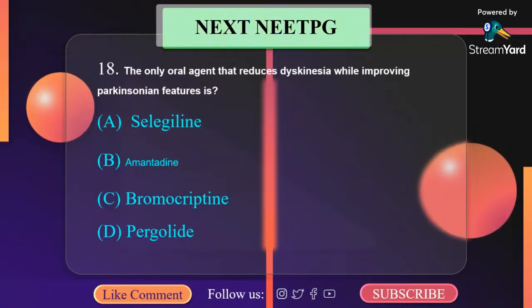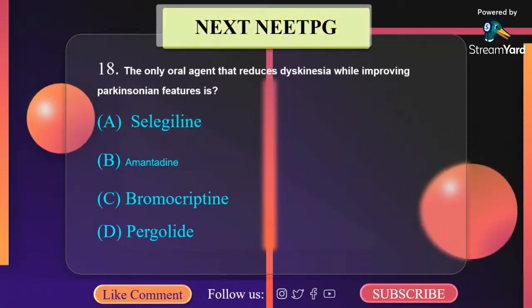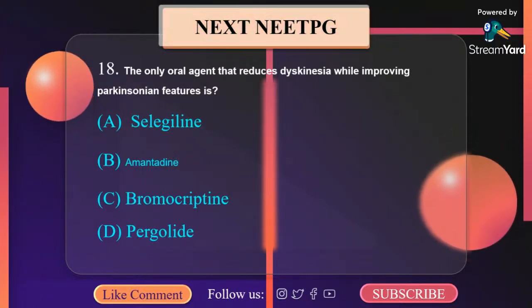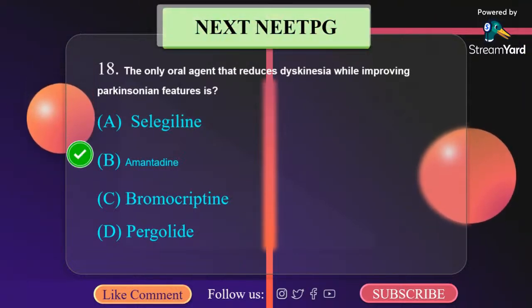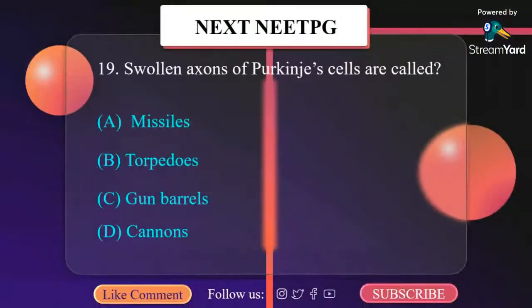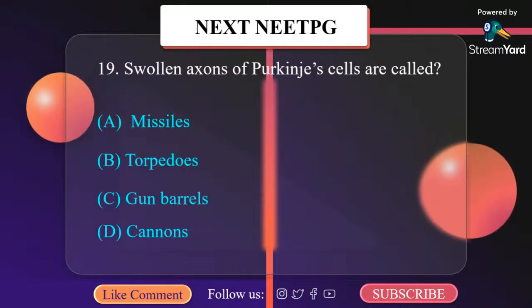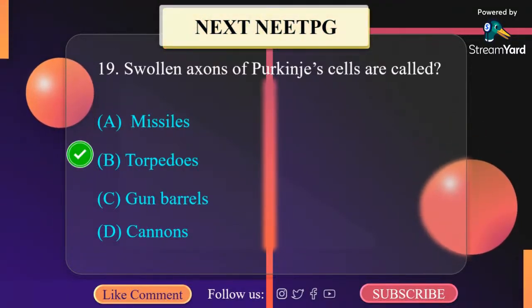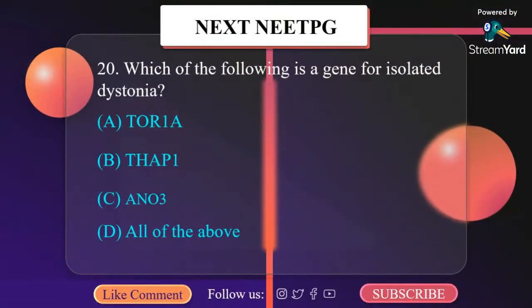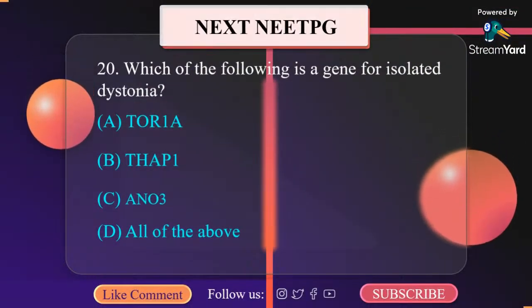The oral agent that reduces dyskinesia while improving Parkinson features is A. Selegiline, B. Amantadine, C. Bromocriptine, D. Pergolide. It is amantadine. Swollen axons of Purkinje cells are called missiles, torpedoes, gun barrels, cannons. They are called torpedoes. Which of the following is a gene for isolated dystonia? It is all of them.